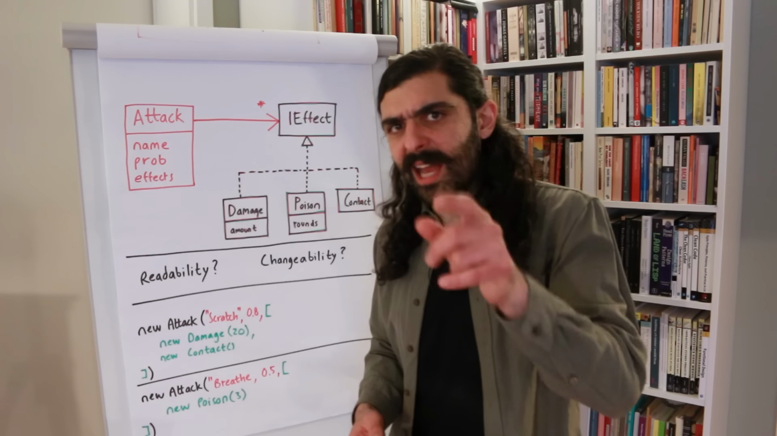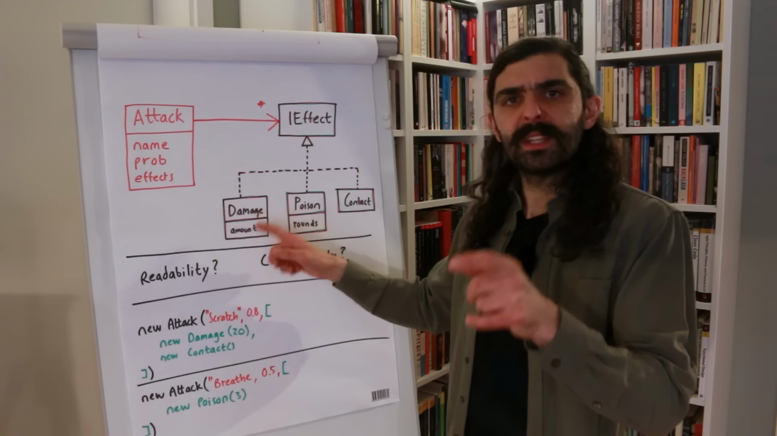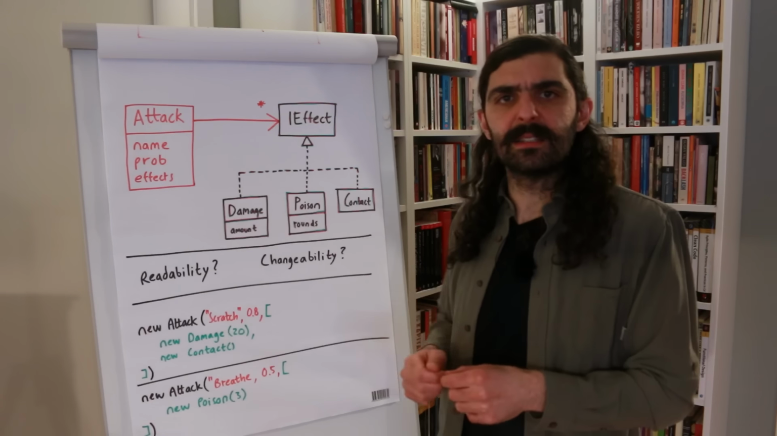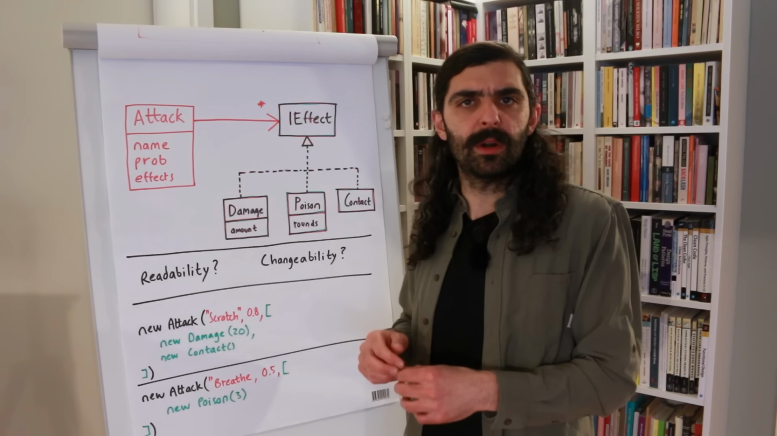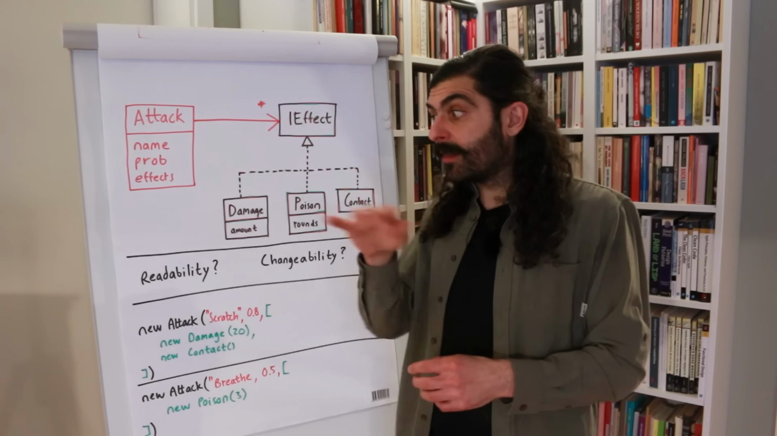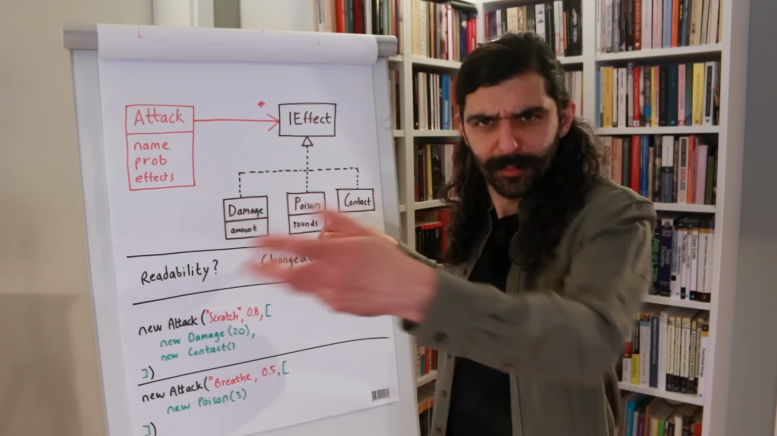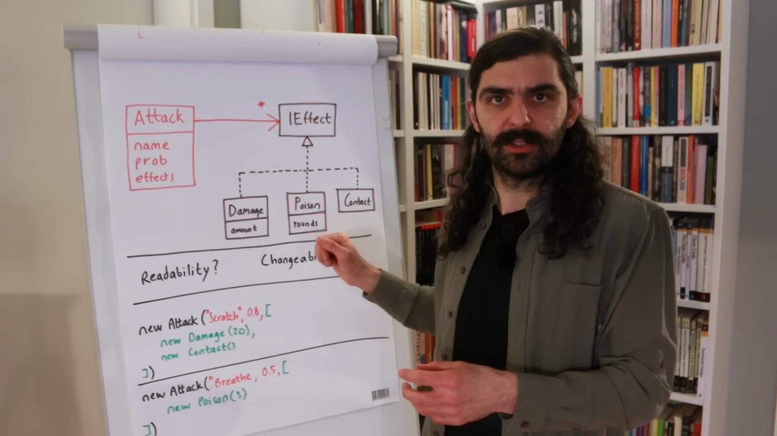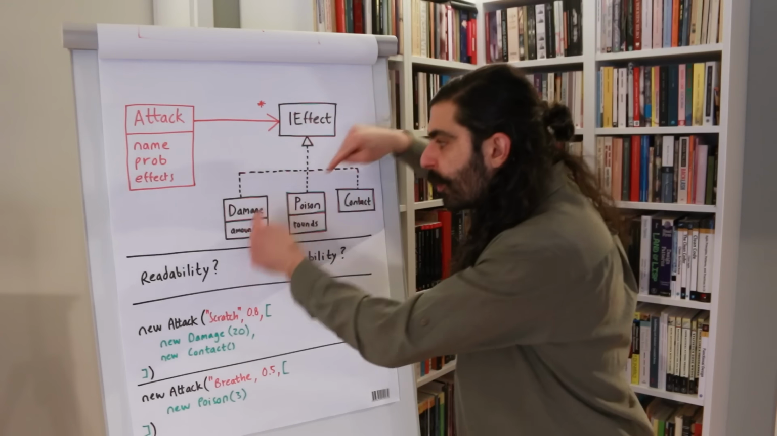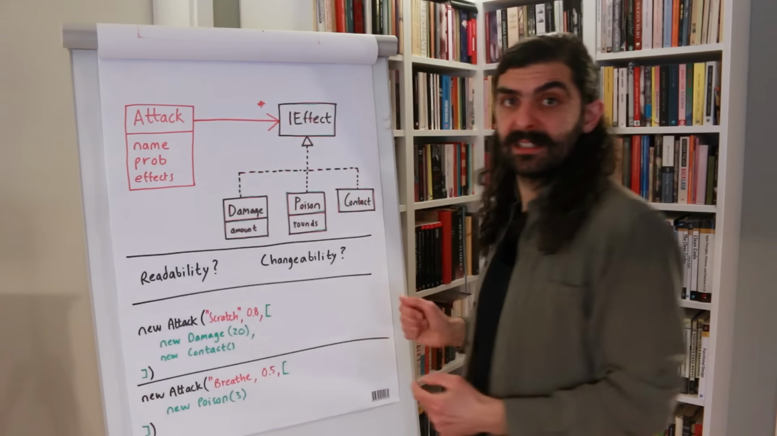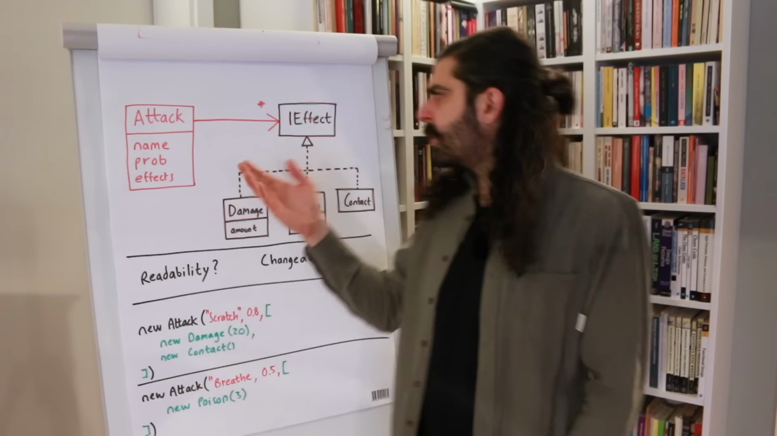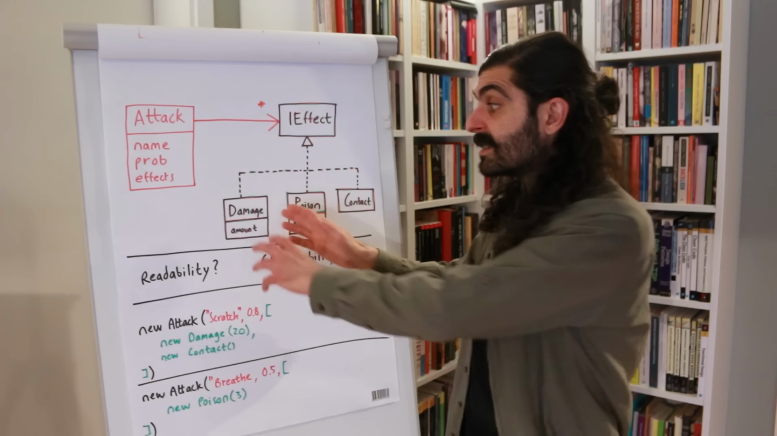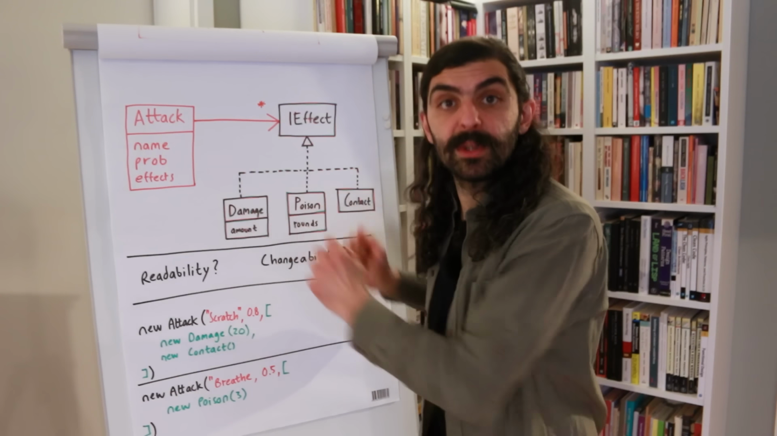But how does a Damage object know what the amount of damage to inflict is? And how does a Poison object know how many rounds the defender should be poisoned for? Well, the amount of damage and the number of rounds to remain poisoned are parameters of the constructors of those two specific classes. They're no longer parameters in the constructor of Attack, and there's no constructor of IEffect. So they're separate constructors for separate subtypes.